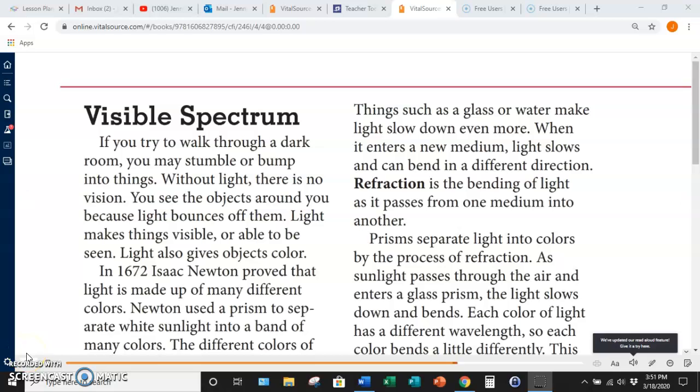All right, fifth grade, we are going to be on page 242 looking at some more stuff about light today.